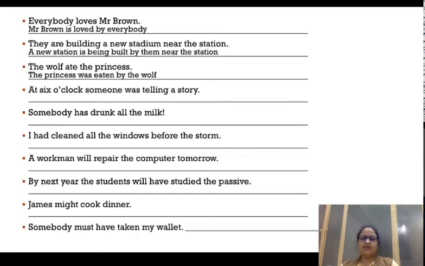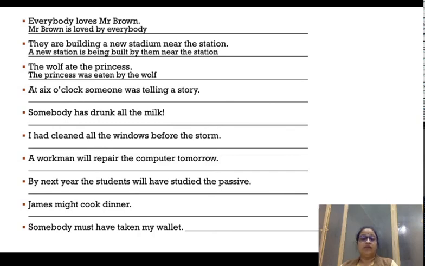So, pay attention to the verb of the sentence. It is was telling. Was telling indicates that the action was happening in the past, and it was an ongoing action, but it was happening in the past. It is a past continuous sentence. So, how do we change it?